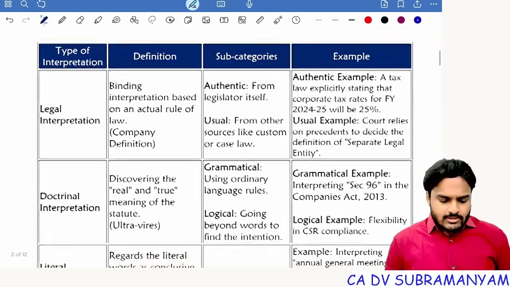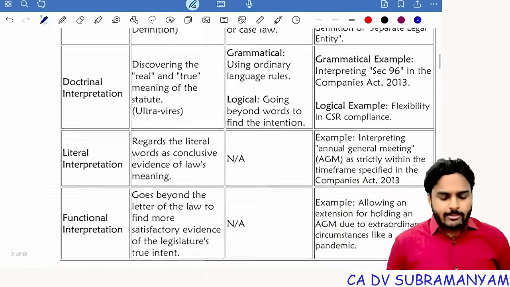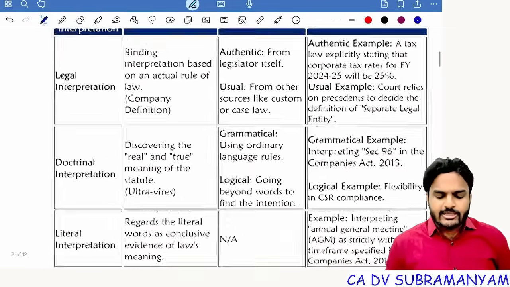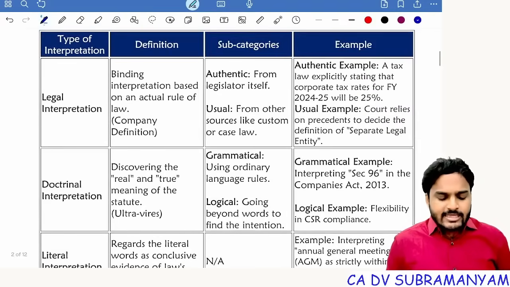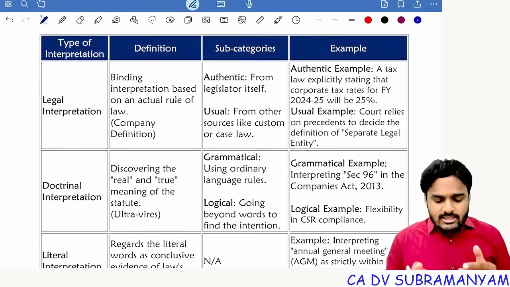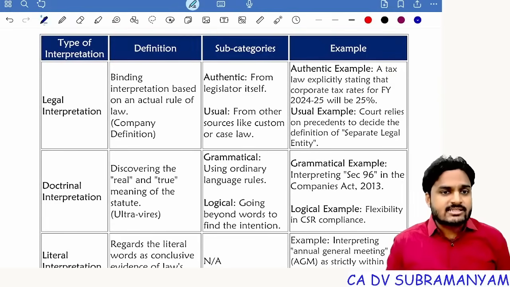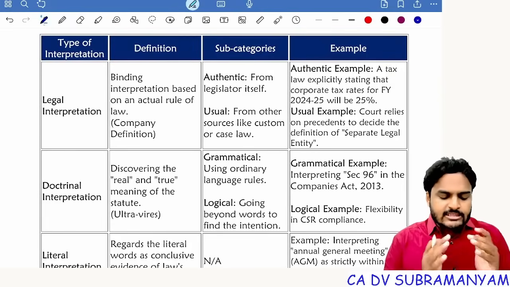Next one: interpretation types. Legal interpretation, doctrinal interpretation, literal interpretation, functional interpretation. I gave you examples here itself. So after completion of the lecture, just reading this document, you will get clarity. You will get a clear-cut understanding about these types of interpretation.